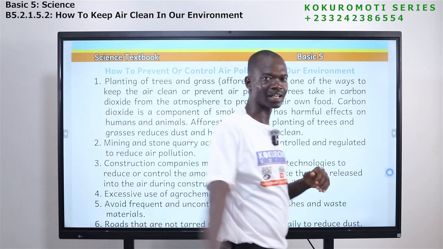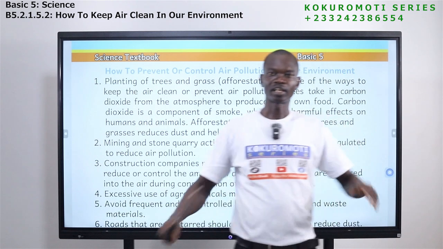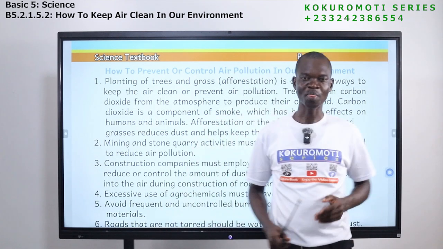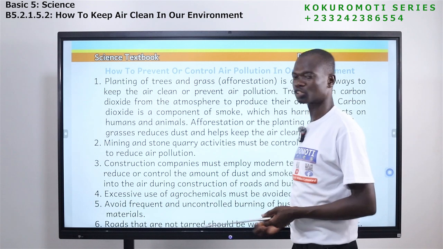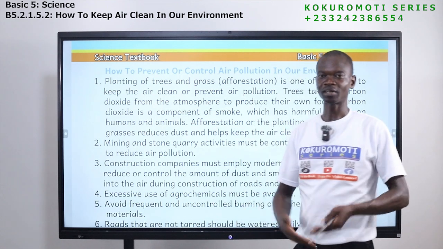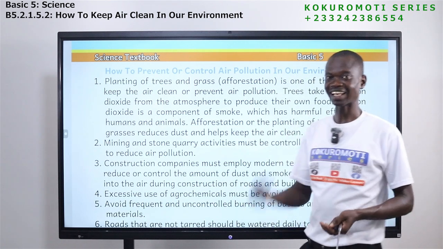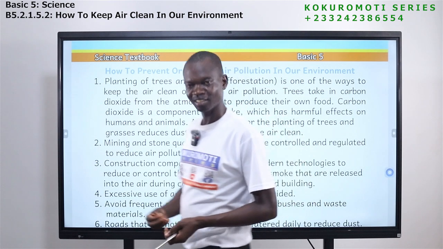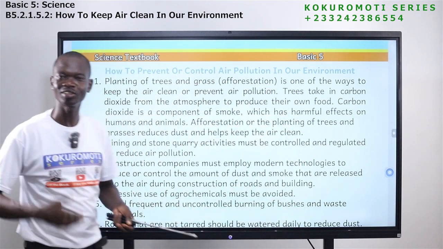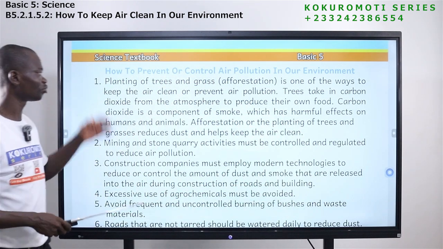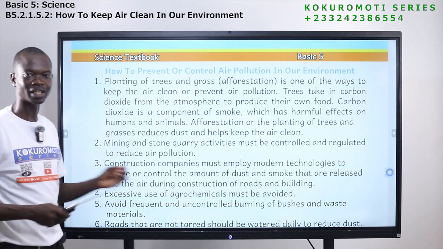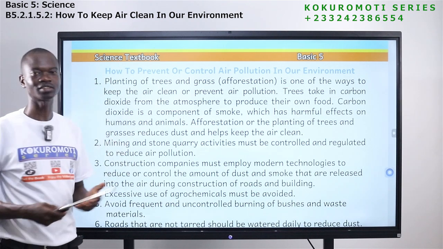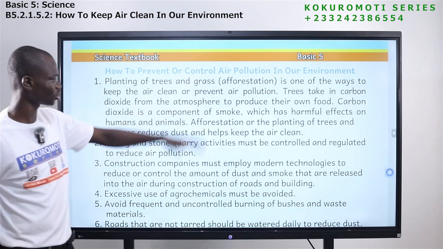So if you have grass and we have plants all over, it will prevent what? Air pollution. Places that we have grasses, you don't see dust. Places that we have trees, you don't see dust. So if we don't want our environment to be dusty, we need to plant what? Grasses and what? Trees. That is afforestation.